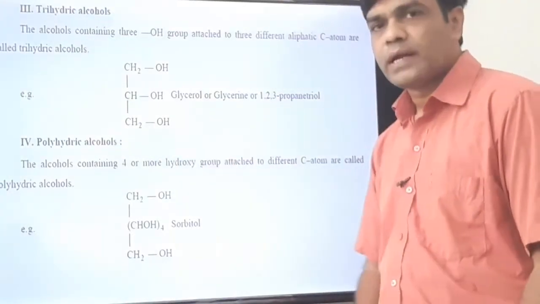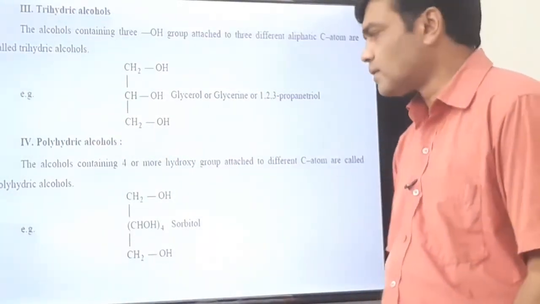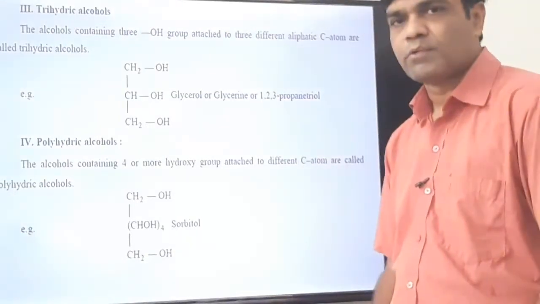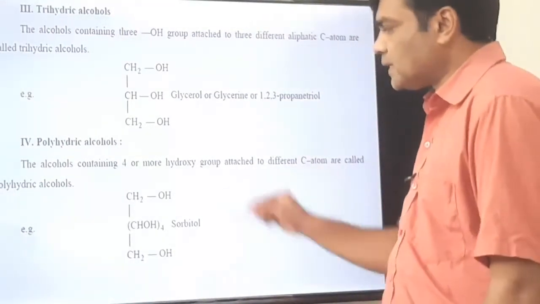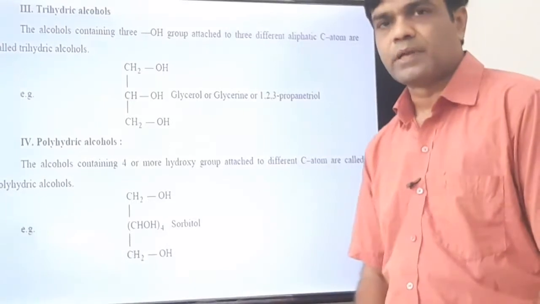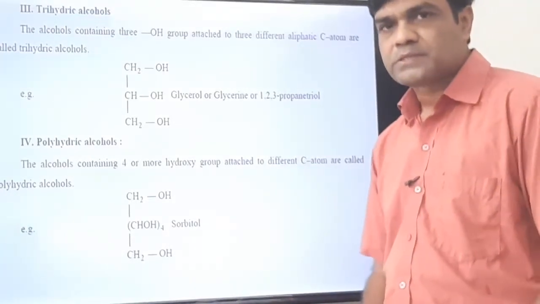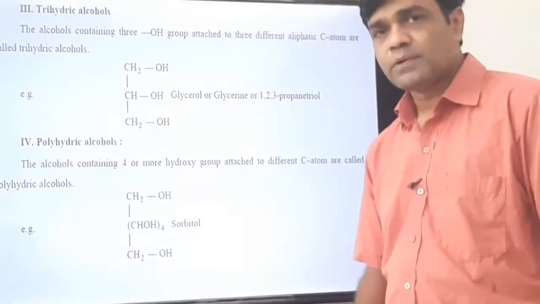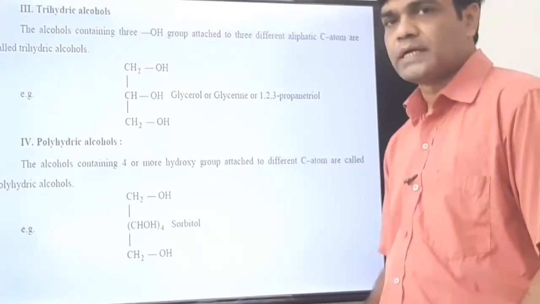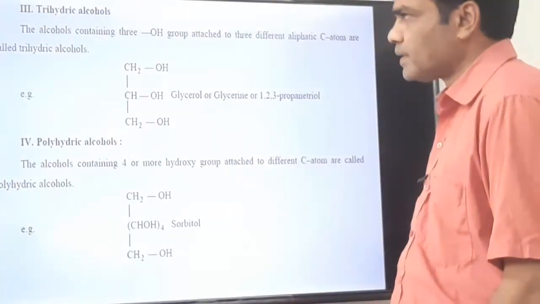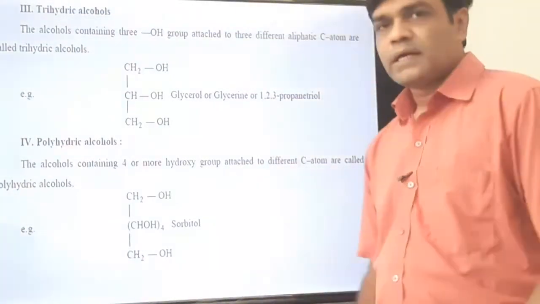Then polyhydric alcohols, as I told you, are alcohols in which there are more than three OH groups. This is an example of a polyhydric alcohol. Its name is sorbitol. How many OH groups are here? Six OH groups. That's why it is a polyhydric alcohol. So what do we learn in classification?